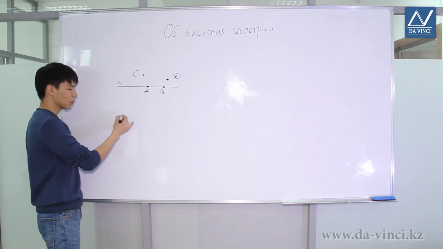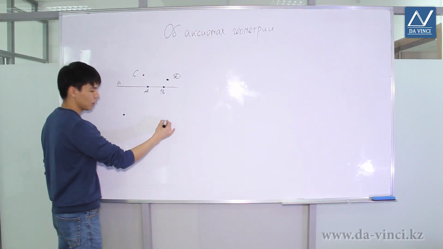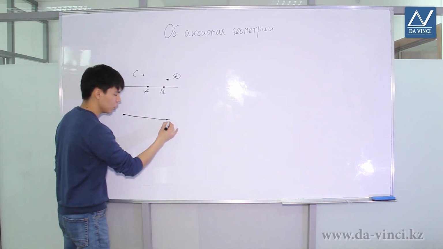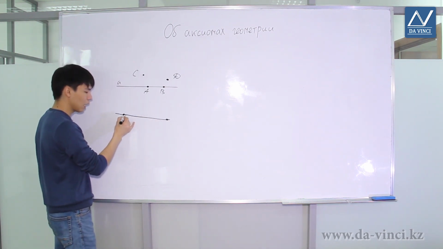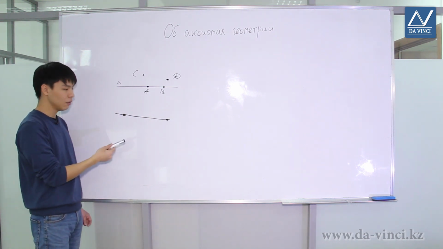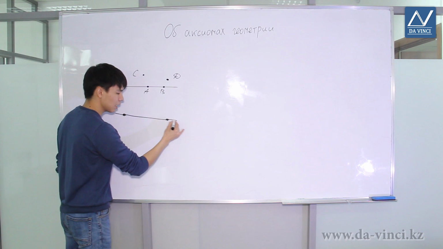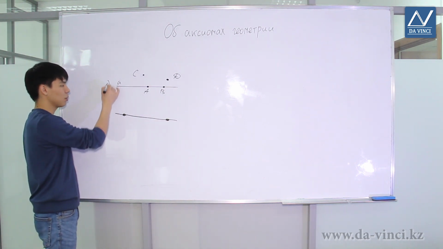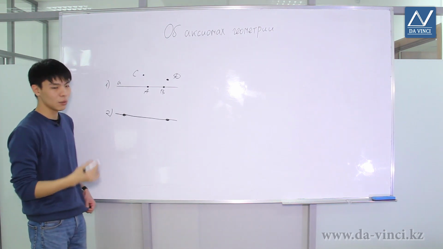It is also an axiom that if there are 2 points, we can draw a straight line through these 2 points, and there is only one unique straight line that passes through them. Again, despite the fact that this concept is quite obvious, it is impossible to prove it strictly geometrically. Therefore, this statement is taken on faith. Let this be our first, this is the second.